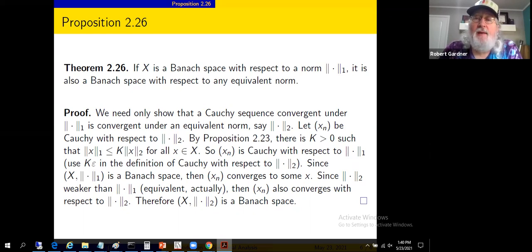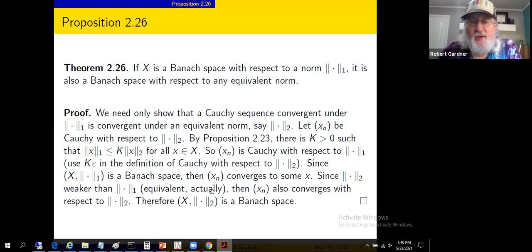But we said, with respect to the one norm, we've got a Banach space. That means Cauchy sequences converge. So this sequence x sub n converges in this normed linear space to something, call it x. But the two norm is weaker than the one norm.